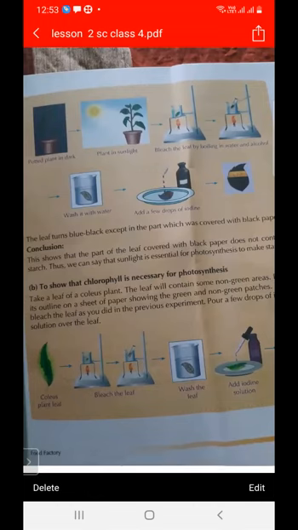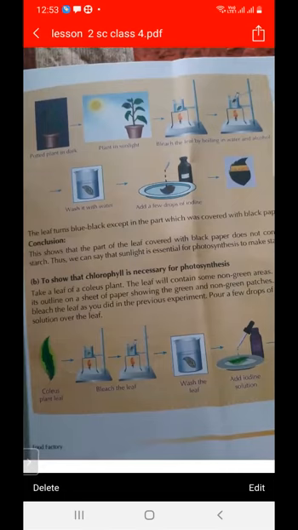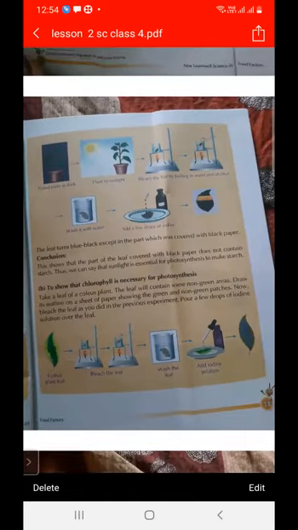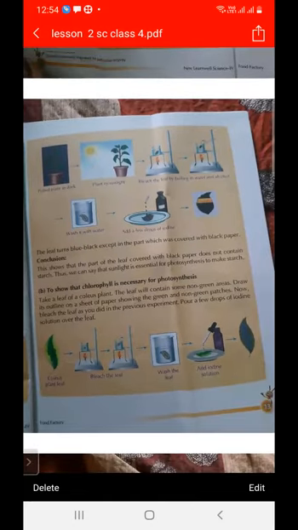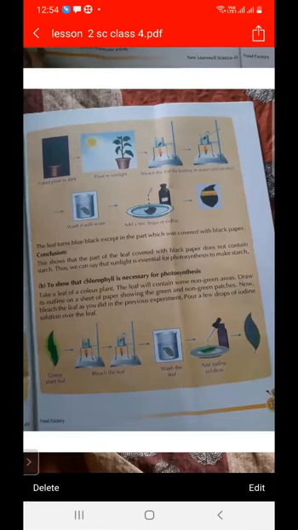After putting a few drops of iodine, the leaf turns blue black except the part which was covered with black paper. The part which was covered with black paper does not turn blue black. So this shows that the part of the leaf that was covered with black paper does not contain starch. So sunlight is a must for photosynthesis to occur. The next activity is about chlorophyll. In the first activity, we proved that sunlight is necessary for photosynthesis to occur.